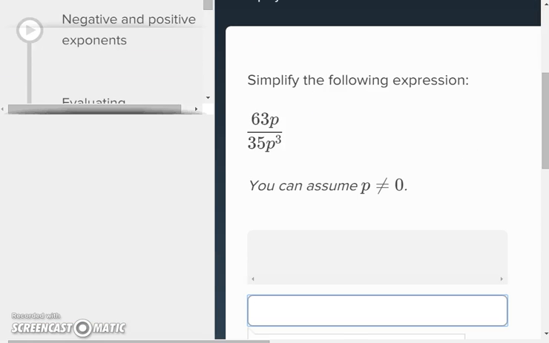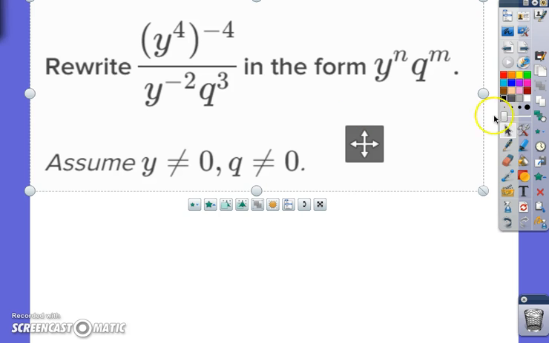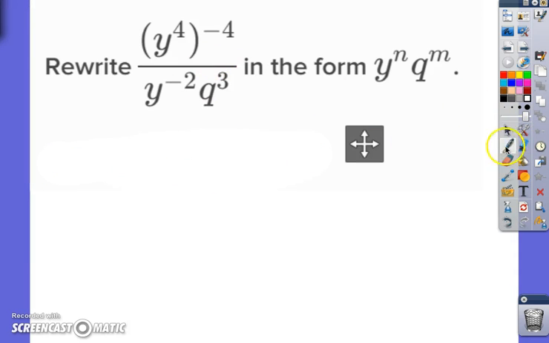And 17 looks like this. It says rewrite all this stuff so that you have positive exponents, or rather so that they're both in the numerator. Okay, so this one looks like it's harder, but I would say it's actually easier because in this assignment, which is number 18, there are no coefficients. So you don't have to simplify fractions or anything like that. We just have to deal with exponents, which is actually easier.